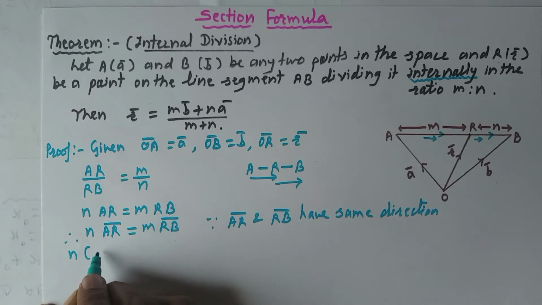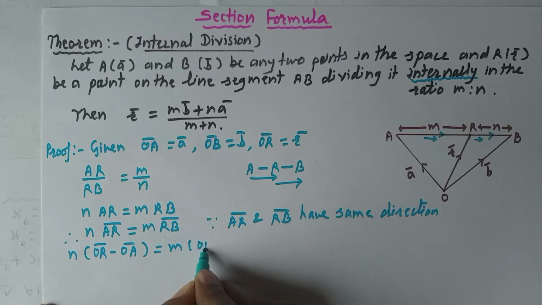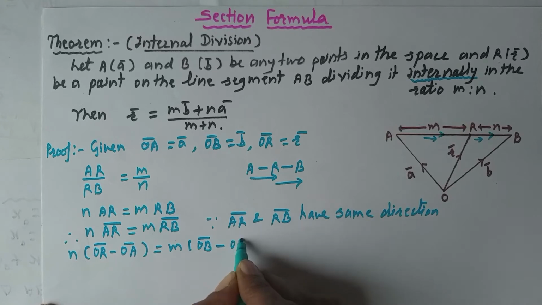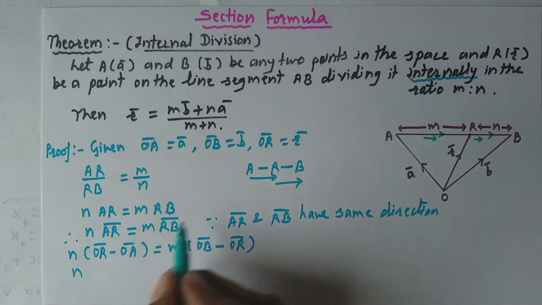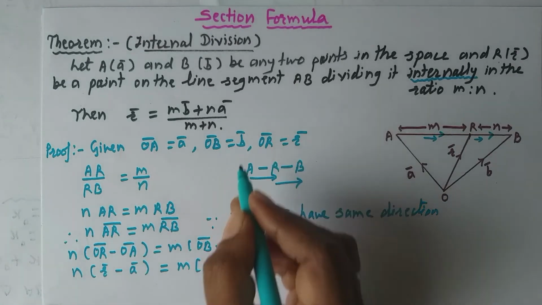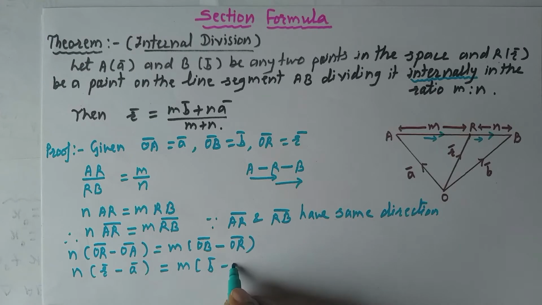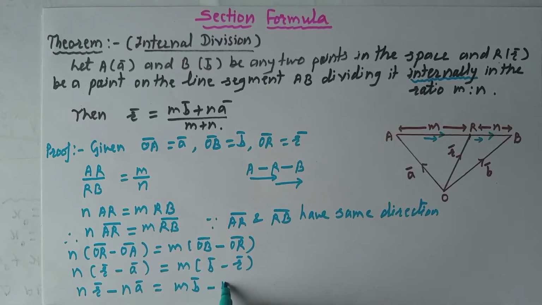Now, I will write this AR in terms of its position vector, that is OR bar minus OA bar, and this RB means OB bar minus OR bar. Now, what is the position vector of R? OR bar means small r bar and OA bar means A bar. Keep the value here. OB bar means B bar and this OR bar means R bar. Now you open the bracket. This is nothing but n R bar minus n A bar is equal to m B bar minus m R bar.